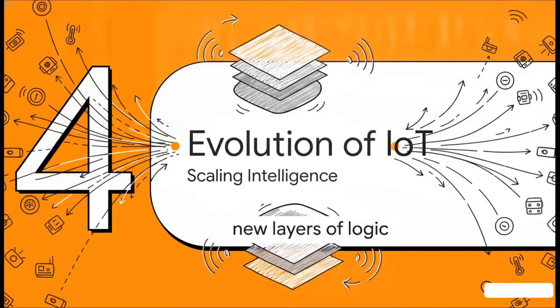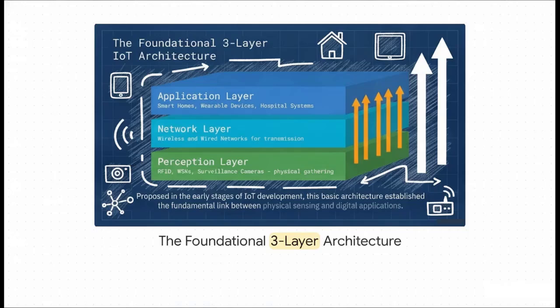Section 4, the evolution of IoT. To handle this absolute avalanche of physical data pouring in from billions of sensors, IoT architectures had to evolve fast, stacking new layers of logic on top of each other. Let's see how that played out. Back in the early days of IoT, we started with a basic 3-layer architecture. You had a perception layer at the bottom, physically scraping data via sensors, a network layer in the middle, beaming it across, and an application layer at the top for the smart homes and user devices to see it.